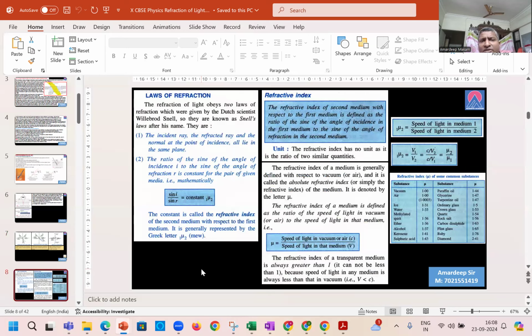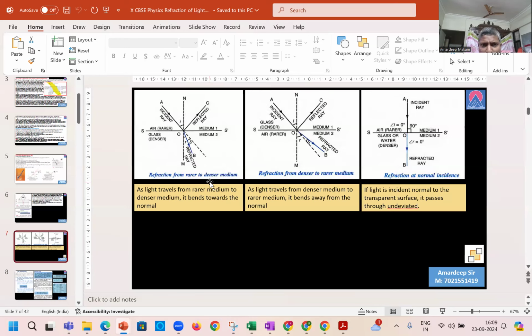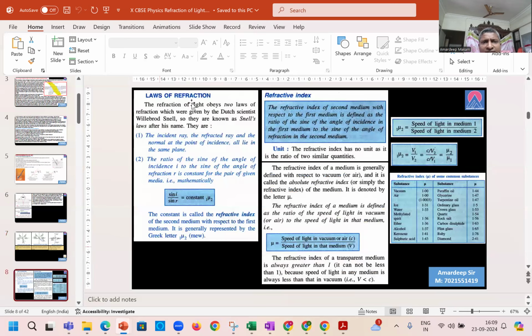So the laws of refraction, of course, these are the rules of refraction. The incident ray, the refracted ray, and the normal at the point of incidence all lie in the same plane. Now, definitely there is a different bending involved in the incident ray and the refracted ray. So the ratio of the sine of the angle of incidence to the sine of the angle of refraction, when put in a format, looks like a formula.